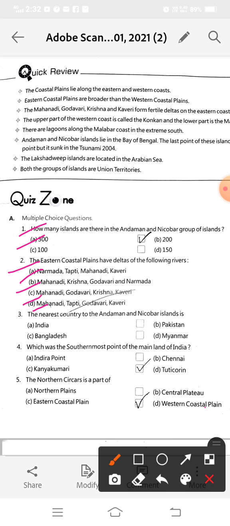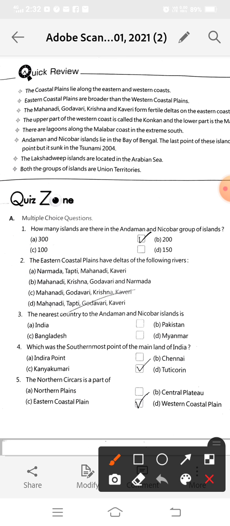Which is our right answer? Think about it. Read it. I am giving you 1 minute. Just choose your answer.